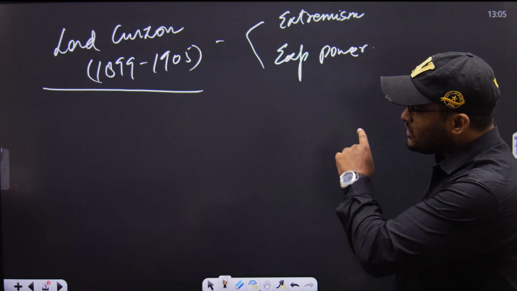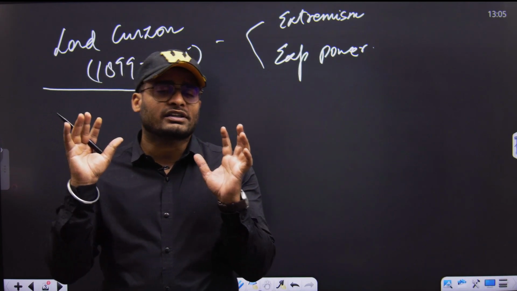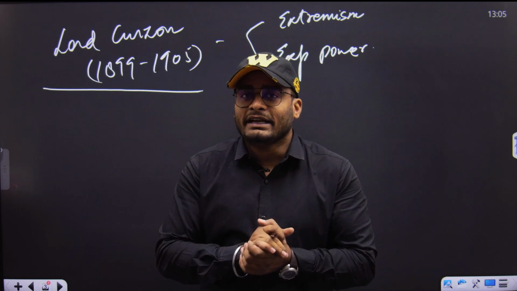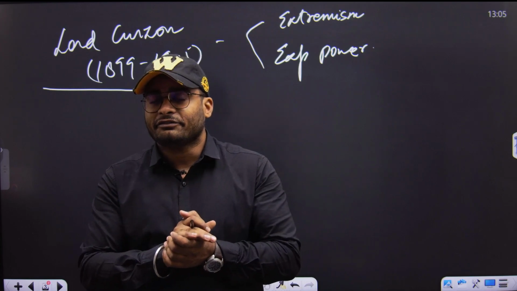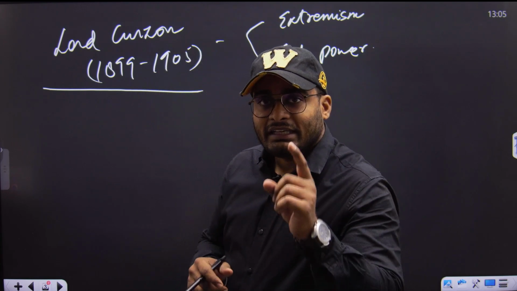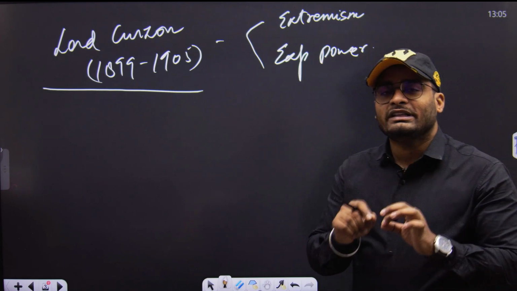So in this background Curzon came to India. Now Curzon was highly successful in containing India's national movement. In one single line, Curzon was very successful in thinning down the Indian national movement.